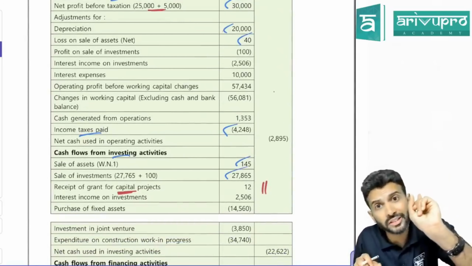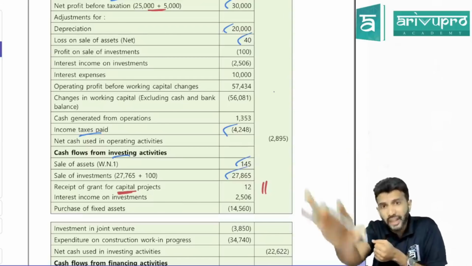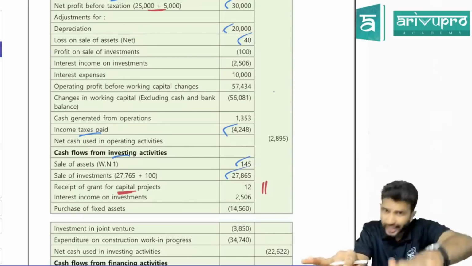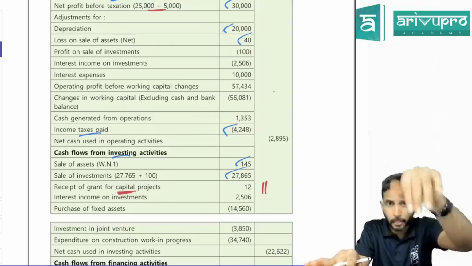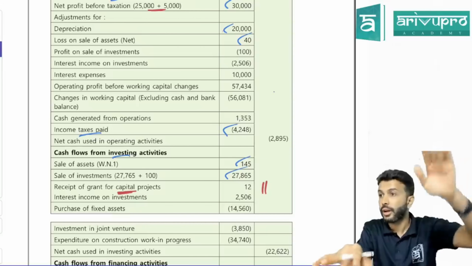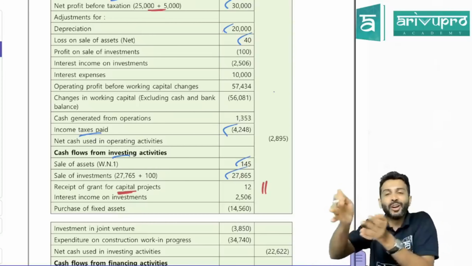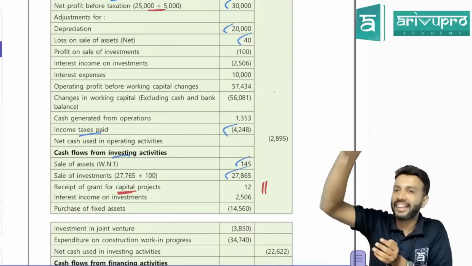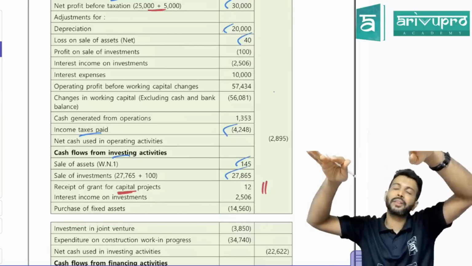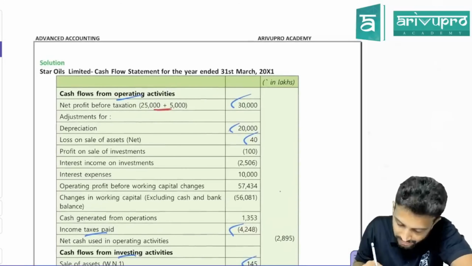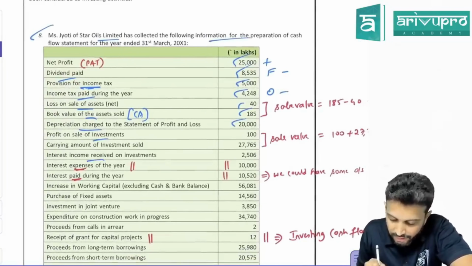Yes. But you sold this investment at a profit. Profit is transferred to the P&L account. Due to this, the P&L balance has increased, so your operating cash flow has also increased. But sale of investment is not an operating activity, it is an investing activity. Hence, what do we need to do? Minus. So check minus, have they done 100? Yes. Next.